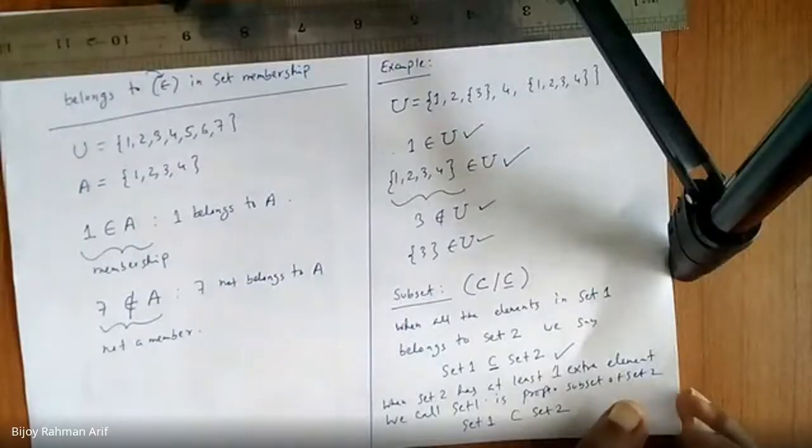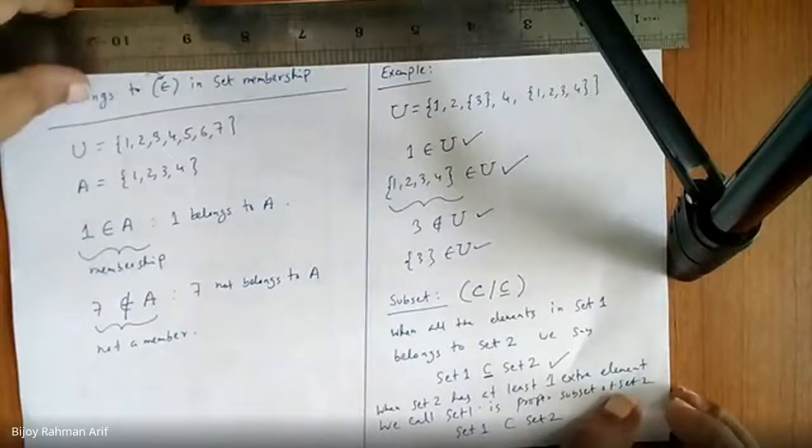Sir, I was confused with this proper thing. We never had this proper thing before. We always used to say set 1 is a subset of set 2. There is a concept called proper subset, you learn today.